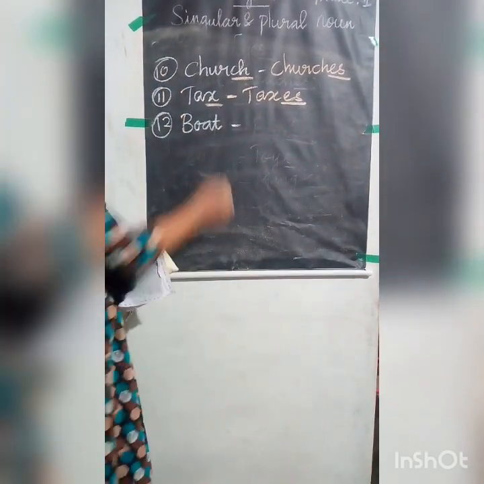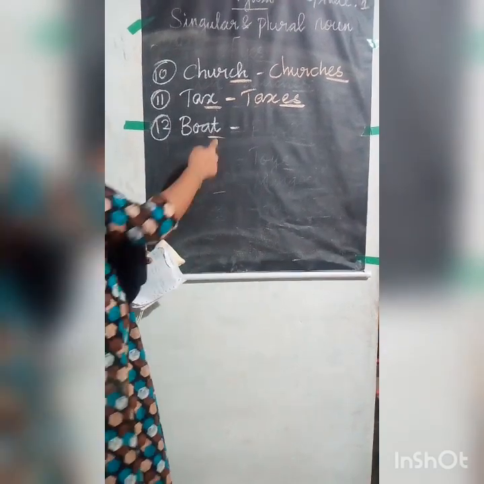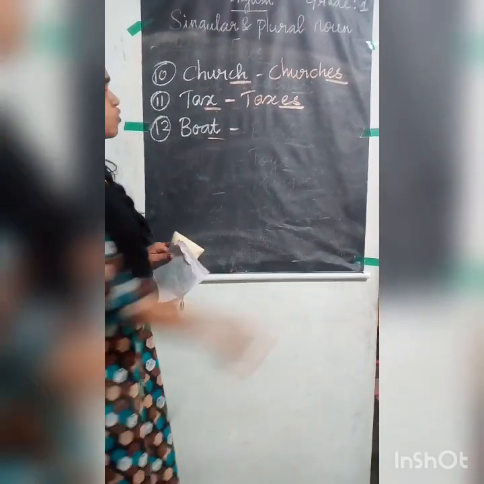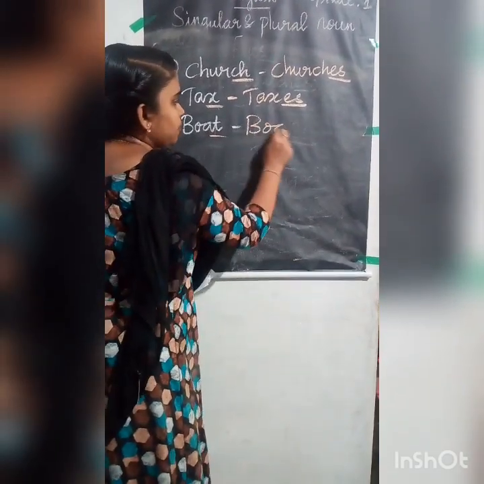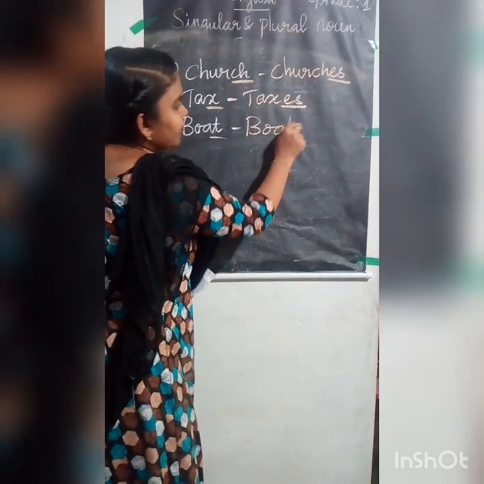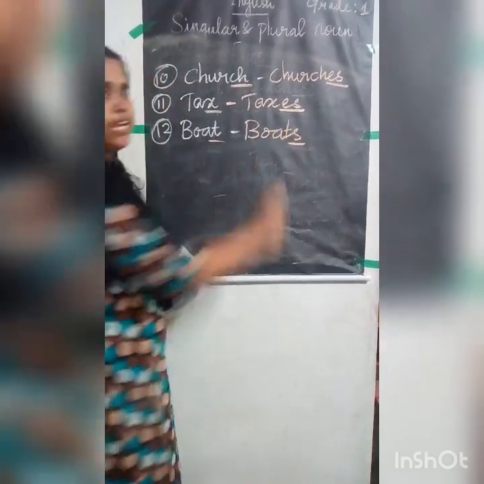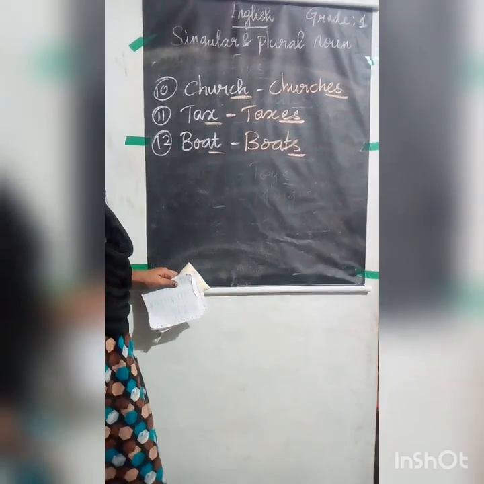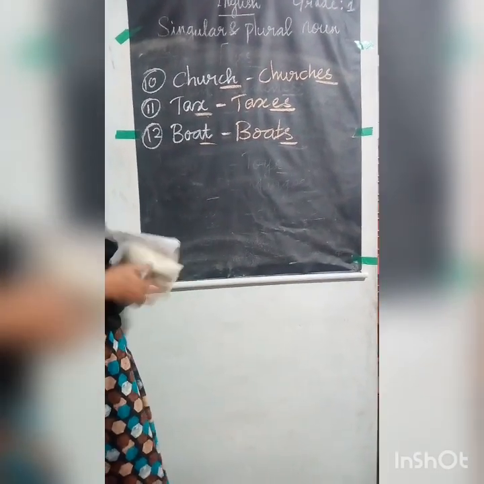Okay, and next is boat. Boat is a regular singular noun. So you add B-O-A-T-S, boats. You add only S at the end. Okay children, now we can go to the activity section.